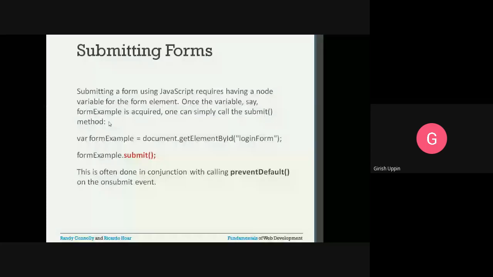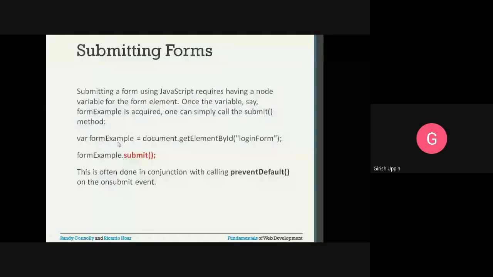How to get the form object? Variable formExample is equal to document.getElementById, and you give the id of the form, the login form. Now we have that object inside formExample, and you will say formExample.submit. The form will get submitted.